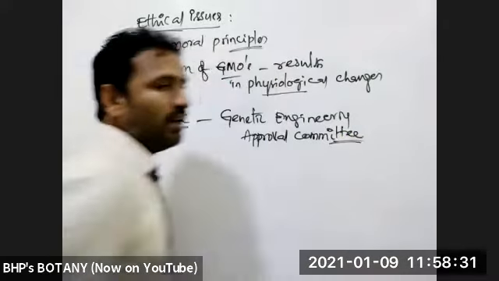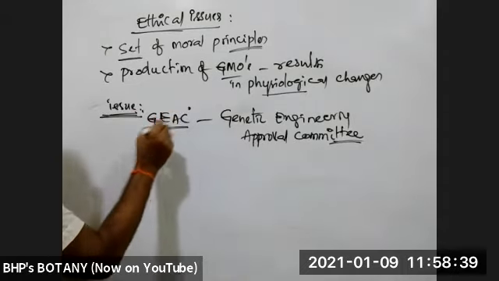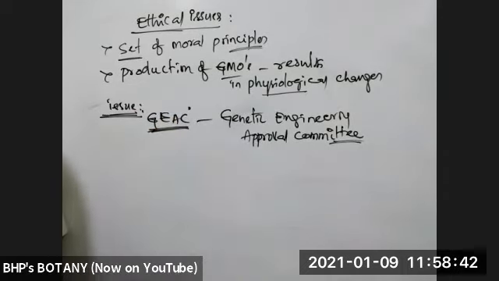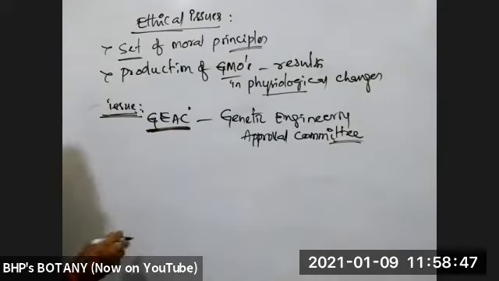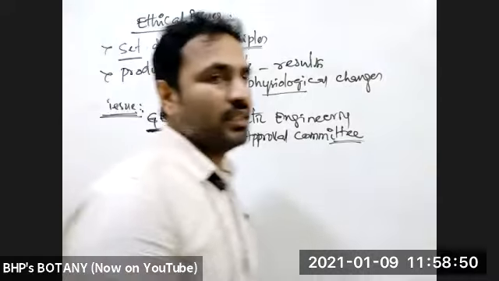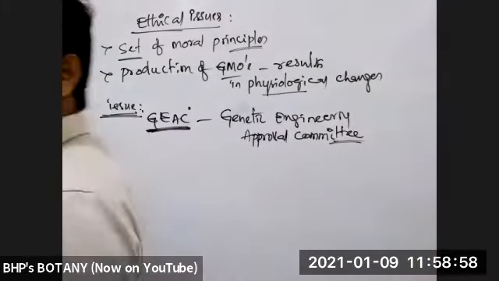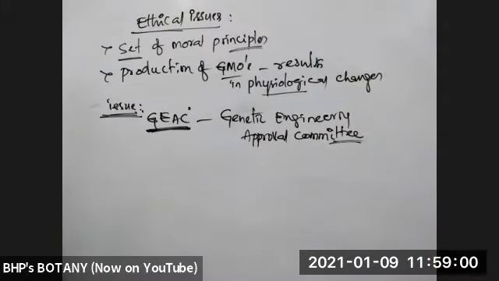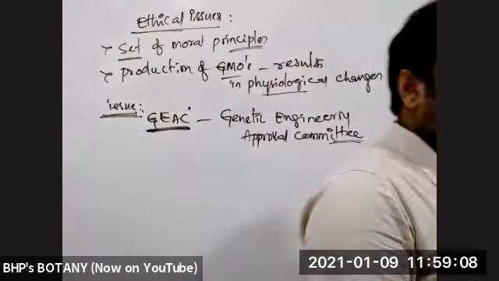They will monitor all the research areas being conducted in the field of genetic engineering, and they will approve work for human usage. This Genetic Engineering Approval Committee will allow such kinds of work. Whether a designed process can be implemented or not. If any product is produced, whether it can be used for human purposes or not.